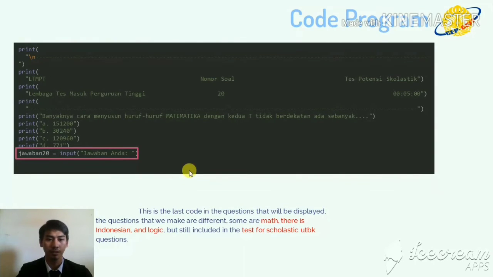This is the last code, the question that will be displayed. The questions that we make are different. Some are math, Indonesian, and logic, but still included in the test for Scholastic UTBK questions.